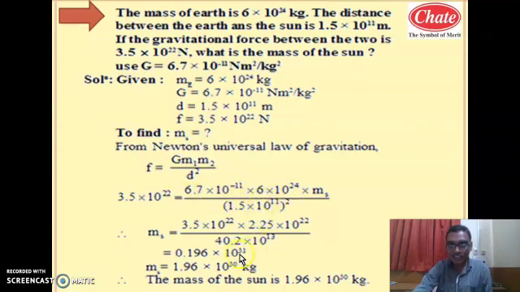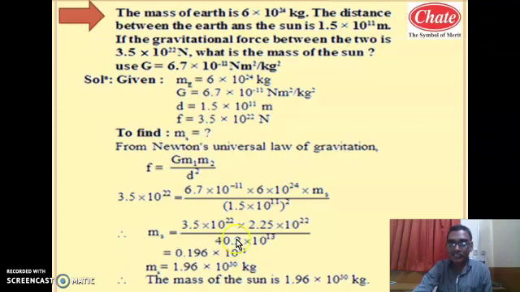The calculation of this is 40.2 into 10 raised to 13. How 13? That is 24 minus 11. Whenever the base is the same, indices are added. This is a positive power, this is a negative power, so plus minus means subtraction will take place. Larger value minus smaller value, and to the answer the sign of the larger number, that is 10 raised to 13, like 24 minus 11 is 13.